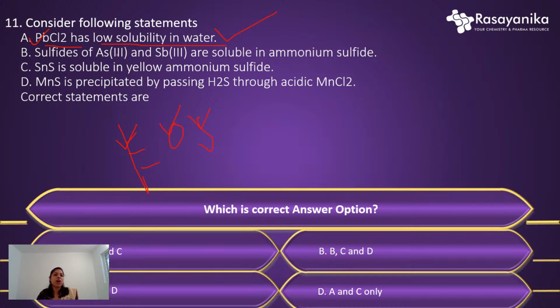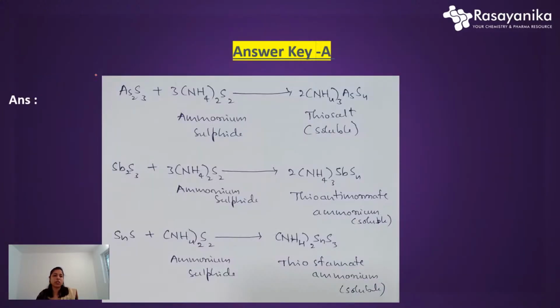Number 2 is sulfides of arsenic 3 and antimony 3 are soluble in ammonium sulfide. If we see the reactions for arsenic 3 and antimony 3, these are inorganic salts, actually As2S3. If we add ammonium sulfide, we get a thiosalt, which is soluble in ammonium sulfide.